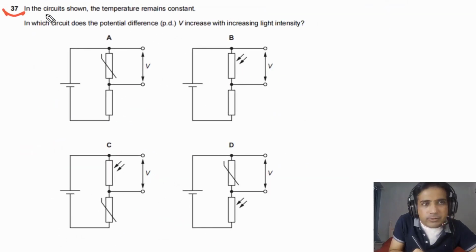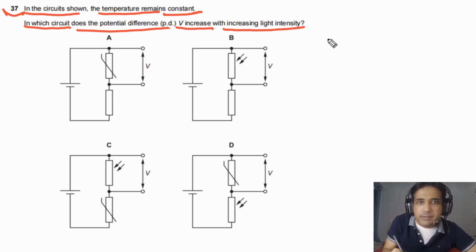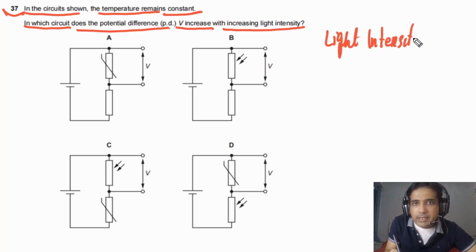For question number 37, it is given to us that in the circuits shown the temperature remains constant. In which circuit does the potential difference V increase with increasing light intensity? So we can write here, first of all, light intensity. When light intensity increases, potential difference increases. We need to find that circuit.